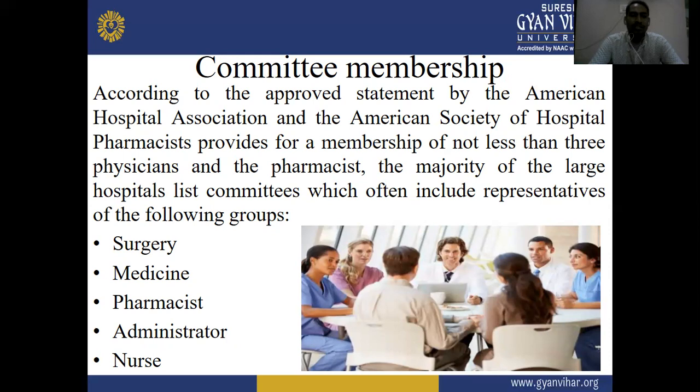Large hospitals list committees which often include representatives such as physicians, pharmacist, nurse, medicine and surgery representatives, and the hospital administrator.